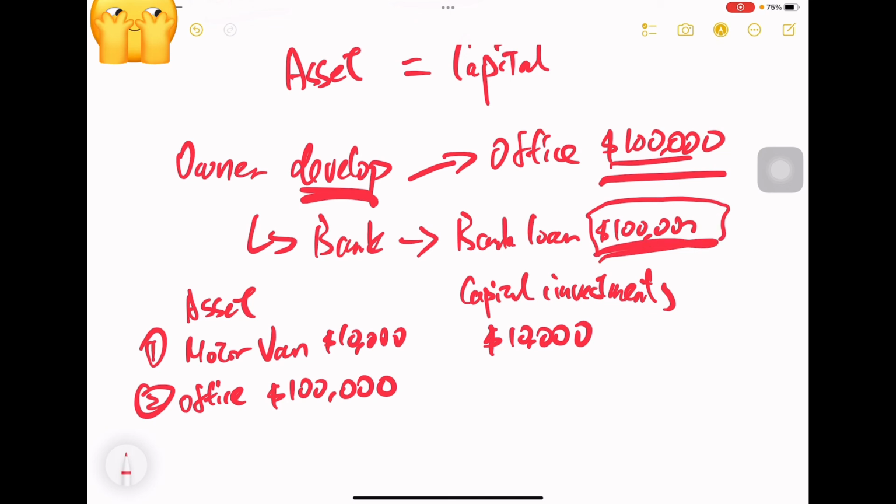He obtained a bank loan; he owes money to the bank, which we call liability. So in liability, we have the bank loan, and how much did we borrow from the bank? $100,000. Got it?